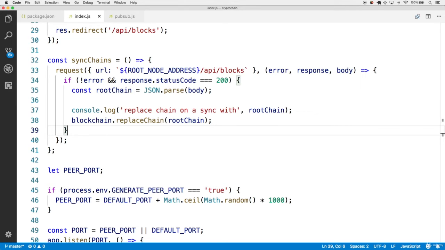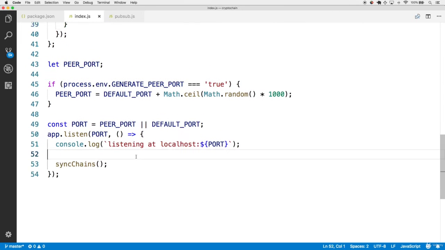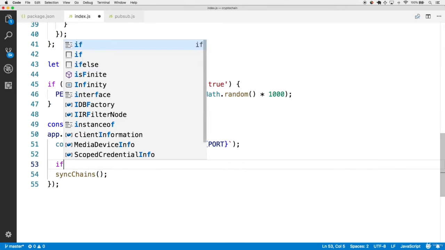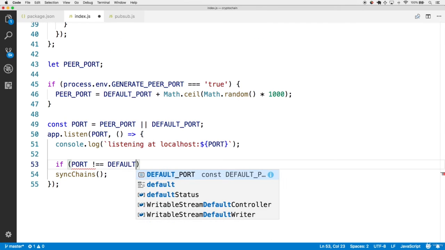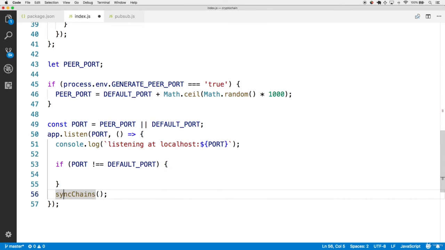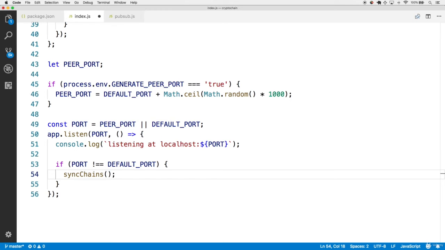So let's add a condition that this request should only run if the selected port is not the default port. So in the final callback, we'll add an if condition. And if port is not equal to the default port, that is when we want to sync the chain. Otherwise, if the port is the default port, we're not going to call the sync chains code.